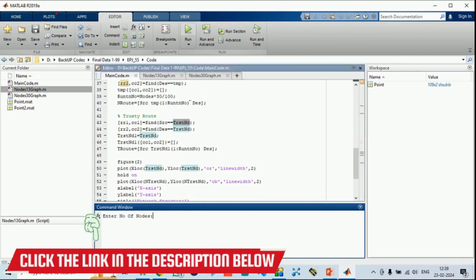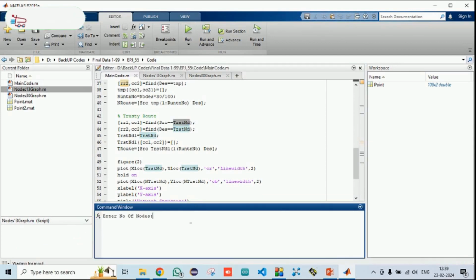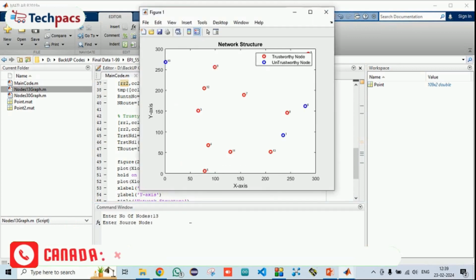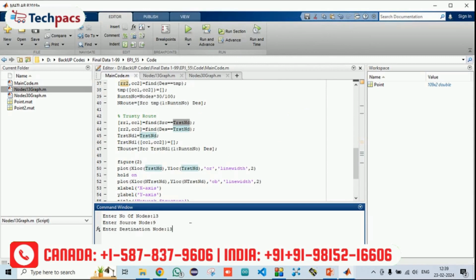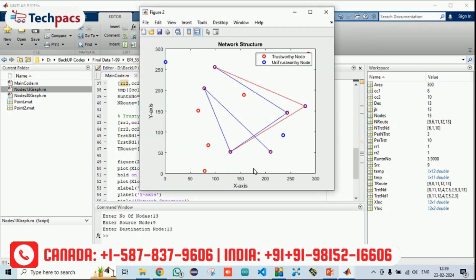I'm running it again for you. Let's say I'm giving 13 nodes, press enter. The source node is trustworthy, that is 9 to 13. So 9, 13, press enter. You can see here the route is formed.